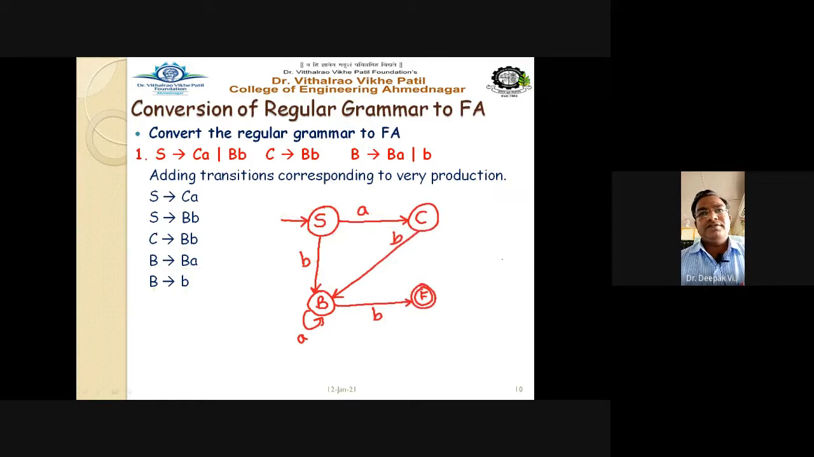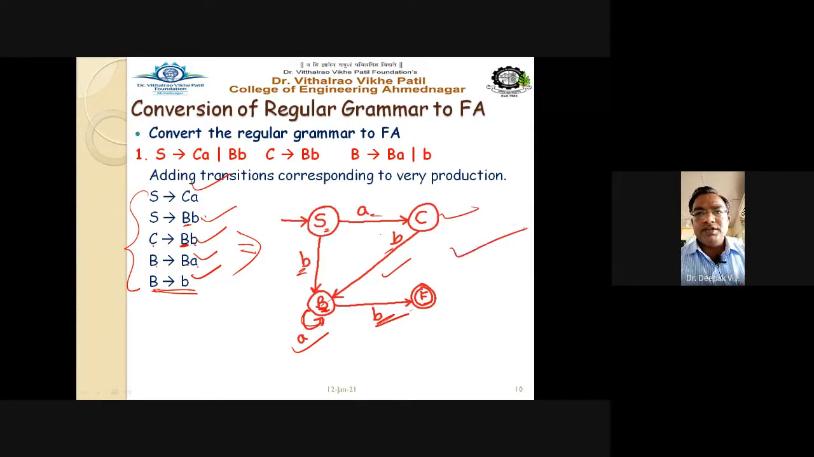See here, S on a goes to C. Okay, the first rule is fine. Then S on input b goes to capital B, the second transition for the second rule. Capital C on b goes to capital B. Yes, this transition is okay for this rule. And capital B on a is the self loop, the self transition. And capital B on b goes to the final state. So this is also okay. So how many rules are there? We have drawn all these rules in this automata, and this automata is correct, right?